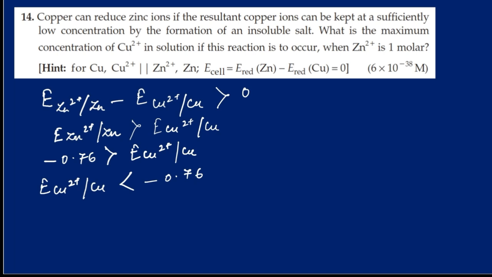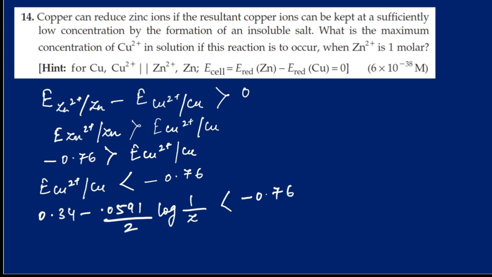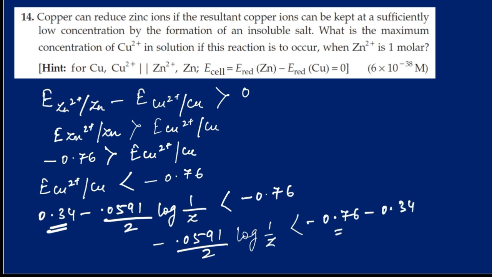Now what is the reduction potential of copper? When the concentration of copper ions is Z moles per liter, it is the standard reduction potential of copper, that is 0.34, minus 0.0591 by 2 log 1 by Z, and this should be less than minus 0.76. Taking 0.34 to the right hand side of the equation, minus 0.0591 by 2 log 1 by Z is less than minus 0.76 minus 0.34, which is equal to minus 1.1.